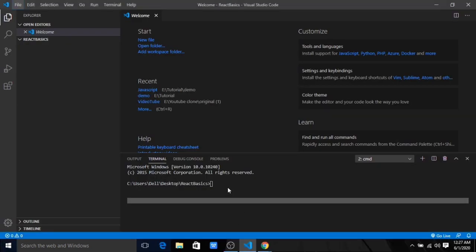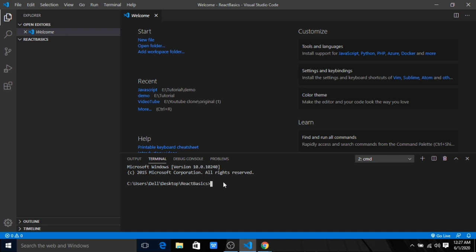I'll go to my project which I created. This is an open project. There is nothing inside this. And in your command prompt, you can do something like node version -v to check whether you have Node or not. For my computer, it's showing version 12.17.0. Maybe for you, it will show some other version. If some version is showing, then you have Node installed.